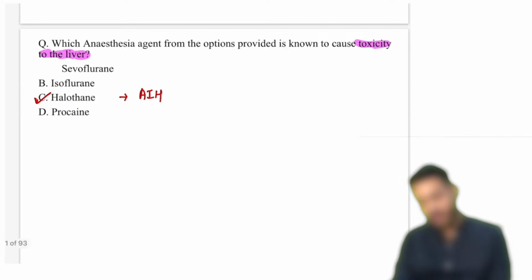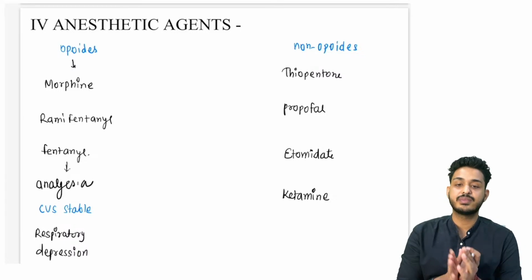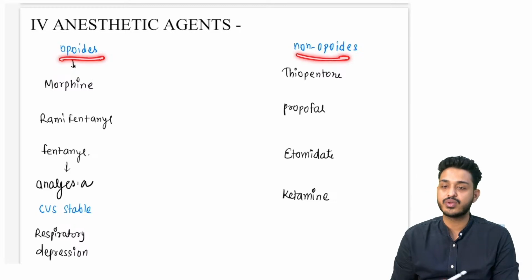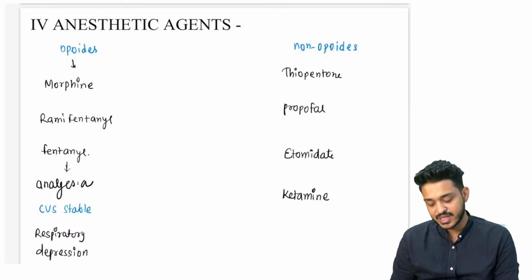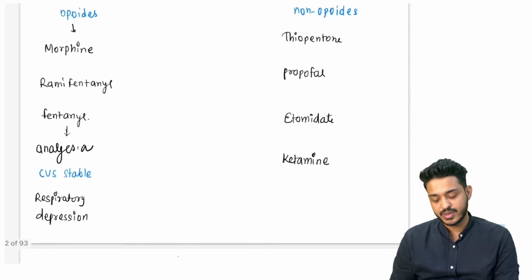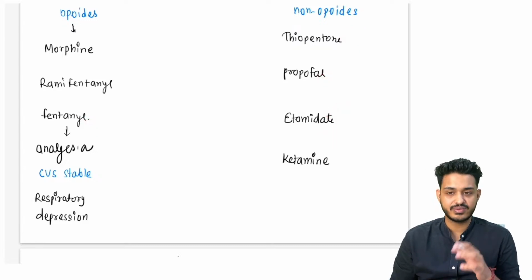Okay, so now we are going to discuss the IV anesthetic agents. In IV anesthetic agents we have seen two classes. One is going to be opioids, another is going to be non-opioids. So what did we see in opioids? We have seen morphine, fentanyl, remifentanil, sufentanil, alfentanil, right? These are going to be opioids. Non-opioids, we have seen 4: propofol, etomidate, thiopentone and ketamine. These are the 4 that we have seen, right?